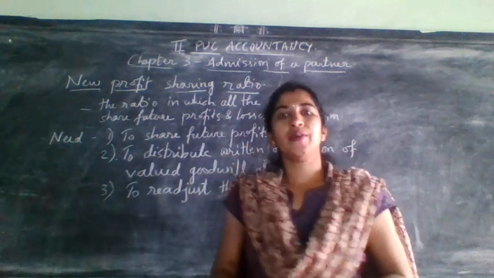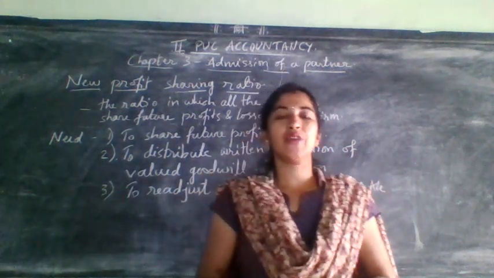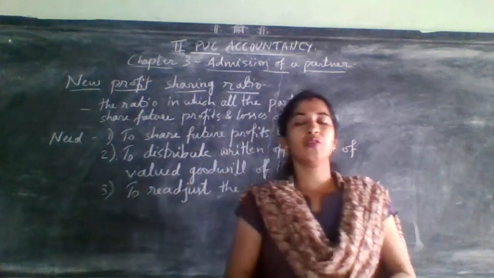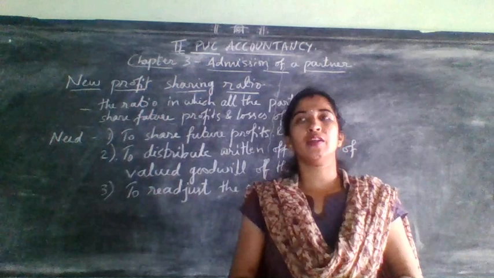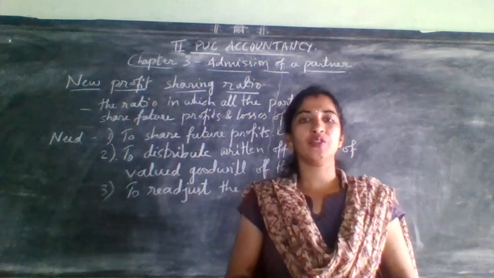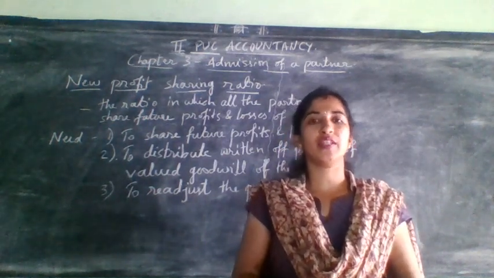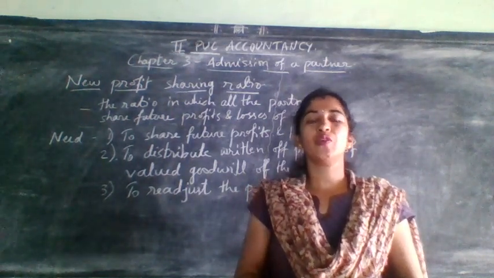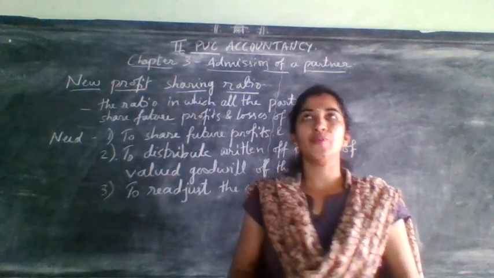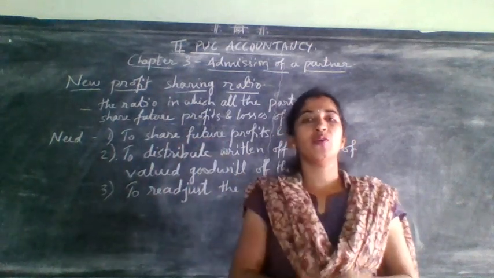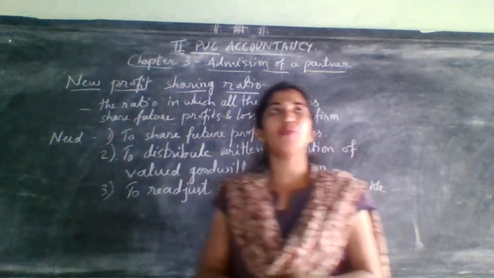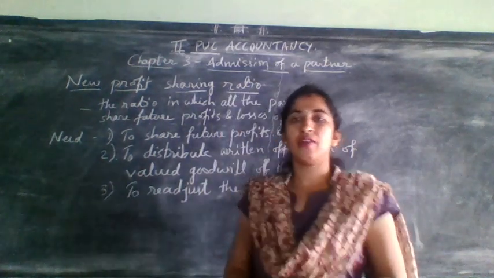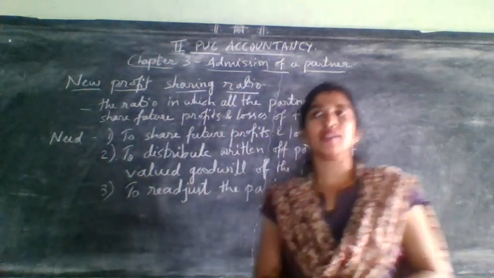Dear students, in the previous class we have studied regarding sacrifice ratio. So in admission of a partner, there are mainly two ratios. The first one is sacrifice ratio and the next one is new profit sharing ratio. In this new profit sharing ratio, first we will learn the meaning of new profit sharing ratio. Already I discussed this when I was doing sacrifice ratio.